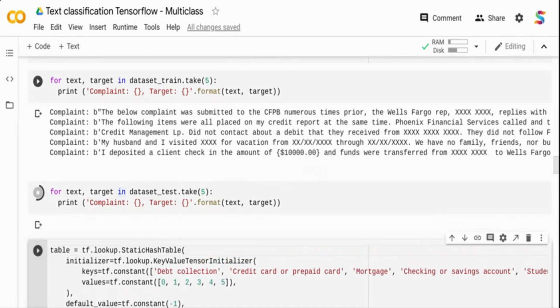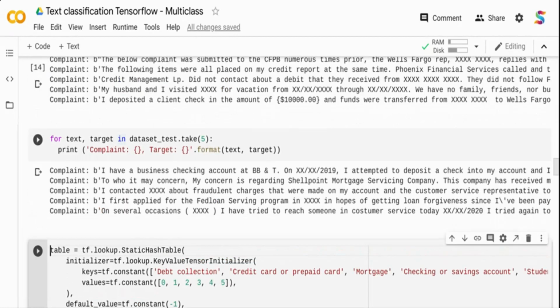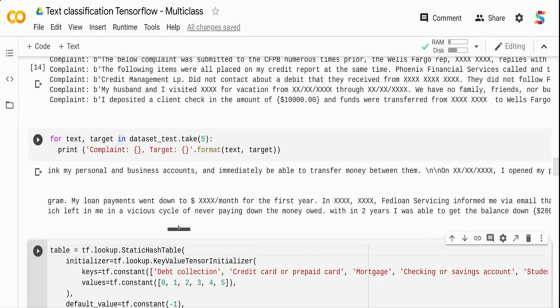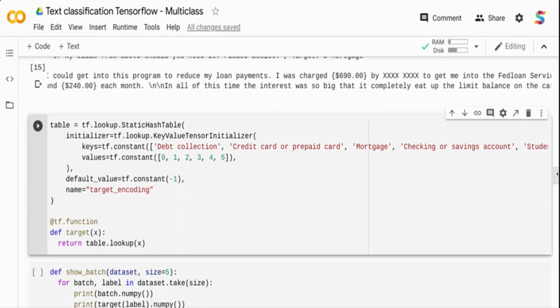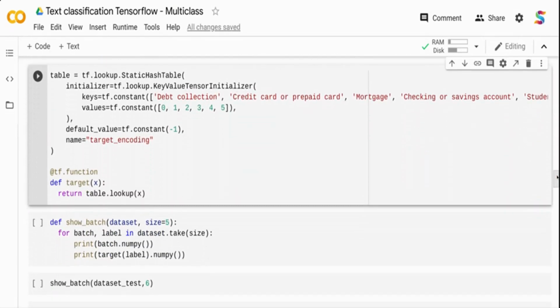But what I'm going to do is convert the target to numerical. In this case, if you see over here, it says the target is mortgage. So it's printing the text and target, just a handy function to make sure your tensor is converted properly, and you can just see the data. Next, I need to convert my target column into a numerical representation.